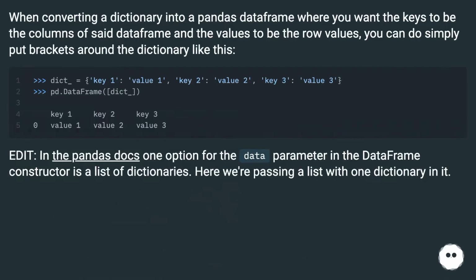When converting a dictionary into a pandas data frame where you want the keys to be the columns of said data frame and the values to be the row values, you can simply put brackets around the dictionary like this. Edit. In the pandas docs, one option for the data parameter in the data frame constructor is a list of dictionaries. Here we're passing a list with one dictionary in it.